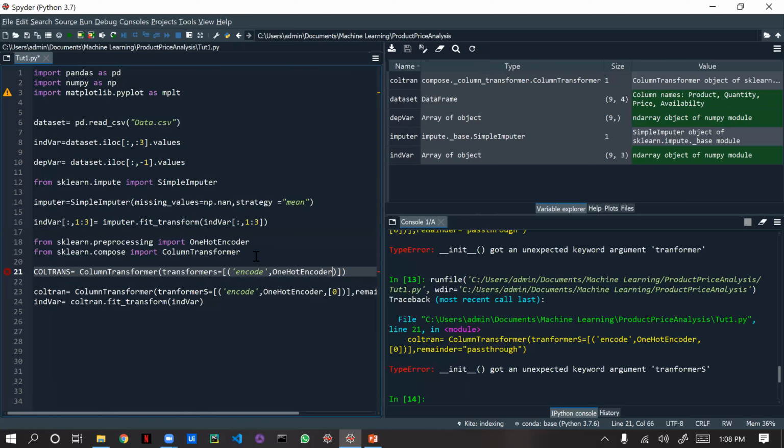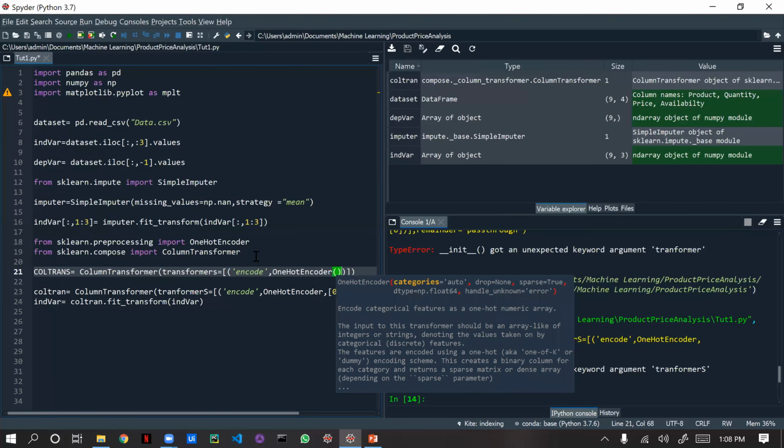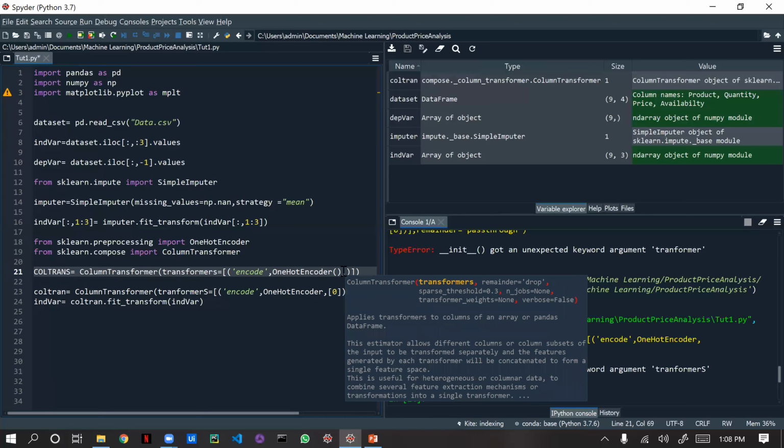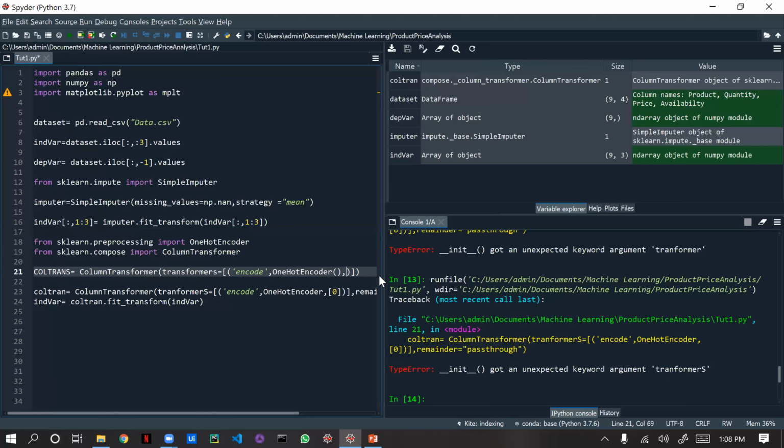The encoding type is a function, right? That's why we need to give parentheses. Okay, we didn't give parentheses for the encoder, that's why it was throwing the error.